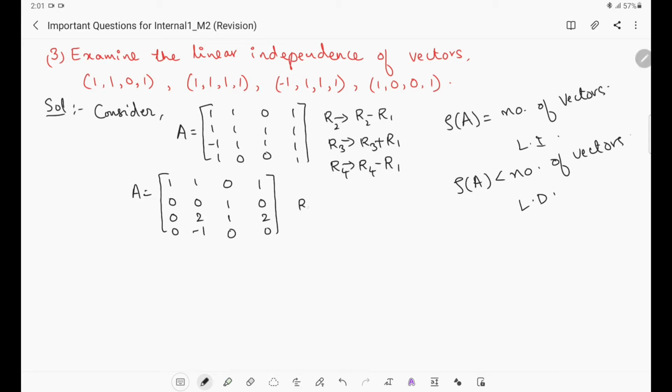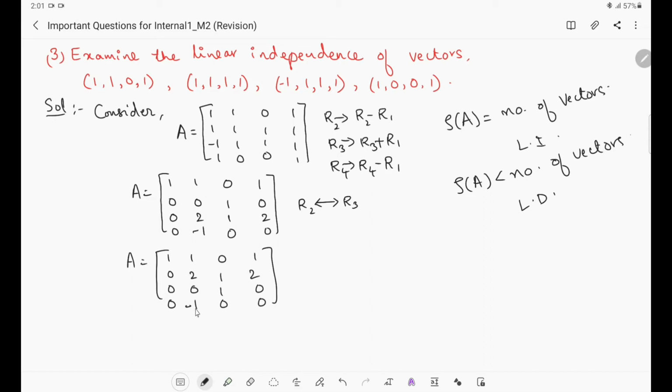So first we will interchange R2 and R3. Then what will happen? The matrix will become A equals to 1 1 0 1. Then the third row will become the second row, so 0 2 1 2. Then the second row will become the third row, 0 0 1 0. The last row will be 0 minus 1 0 and 0 as it is, right.